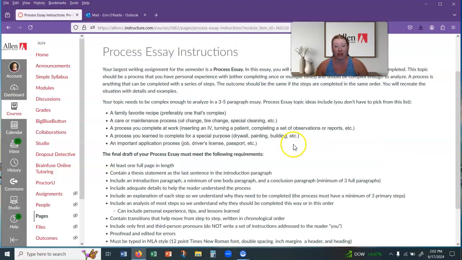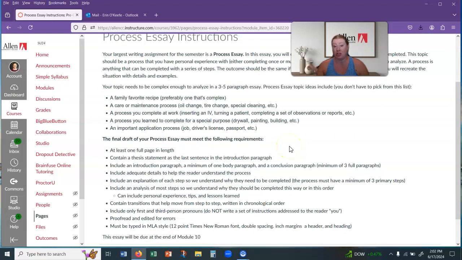If you are struggling, make sure that you check your feedback on your brainstorm, because sometimes students will come up with something that really is not like an essay length explanation. So they'll be like, my recipe for mashed potatoes or something. And mashed potatoes really is not complicated enough of a recipe to write a whole essay about. So check feedback first, make sure that it's something that will really work.